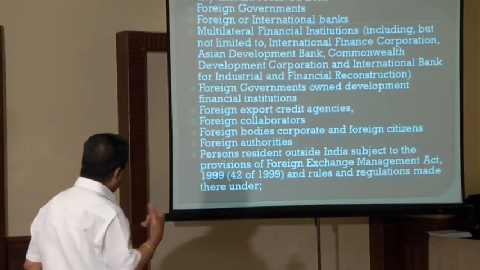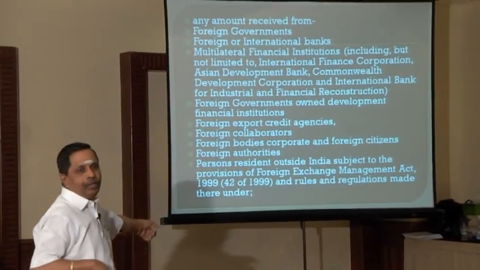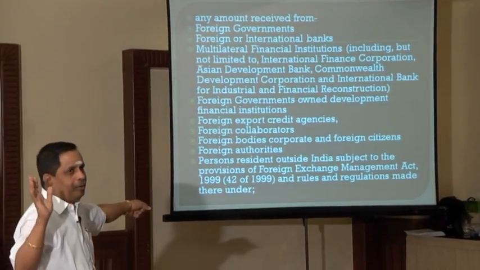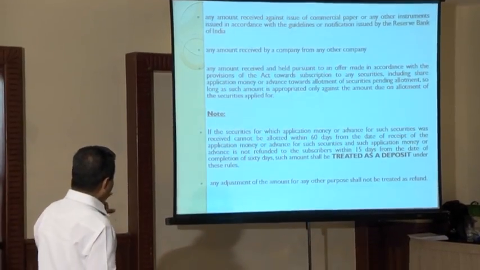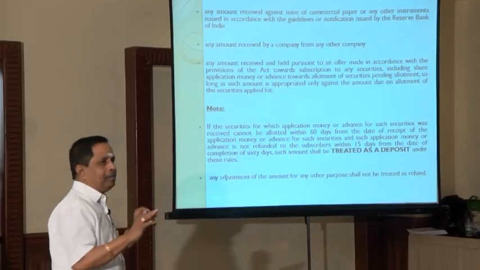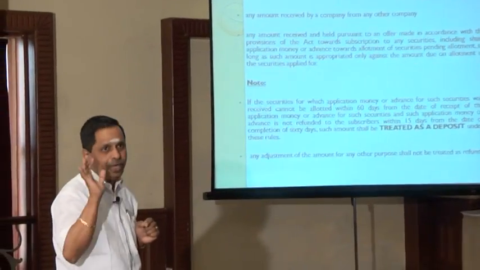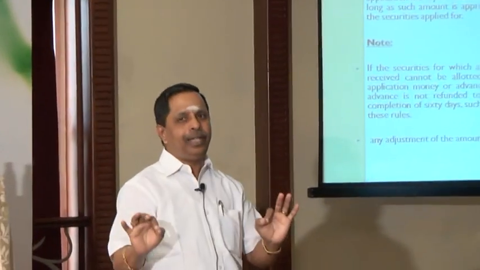First one, from government. I don't know which government is going to give any money because everyone is in a deficit budget. Money received from foreign, all the things are foreign, right? All of them are not deposits. Money received against the issue of commercial paper, money received by a company from any other company, that is called ICD, is not a deposit. This is the one thing immediately, day to day, we get affected. The rest of it will only happen once in a blue moon.